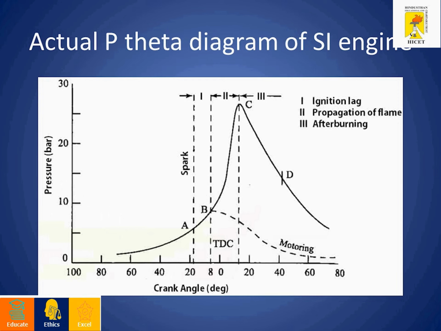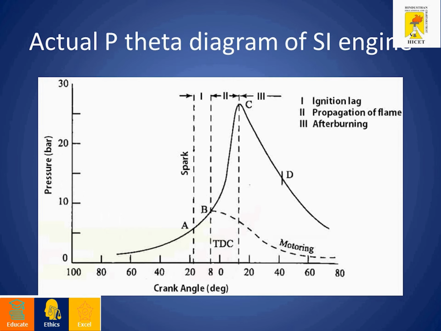We are dividing into 4 different strokes, but this is the actual process. We are taking the middle of the combustion process. The first phase is ignition lag. So what is ignition lag? From point A to point B is called ignition lag. That means point A is the point at which the spark is provided by the spark plug. B is the actual start of combustion. So at point B the actual combustion process will start.